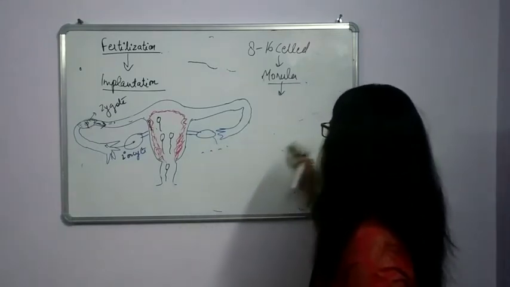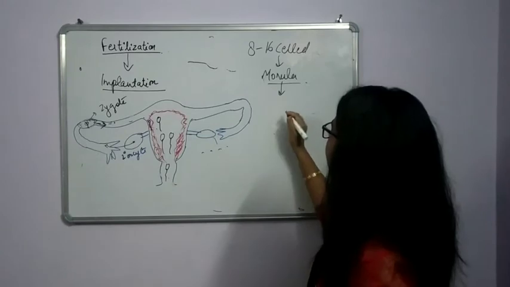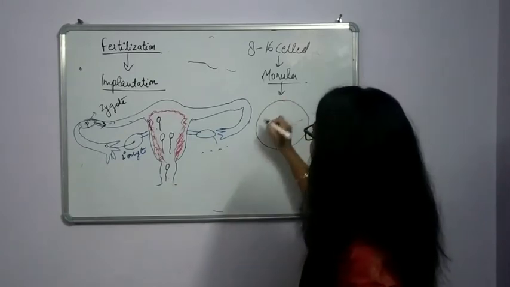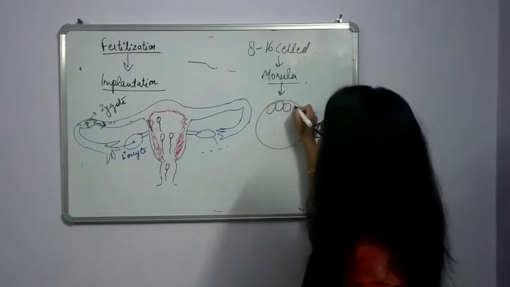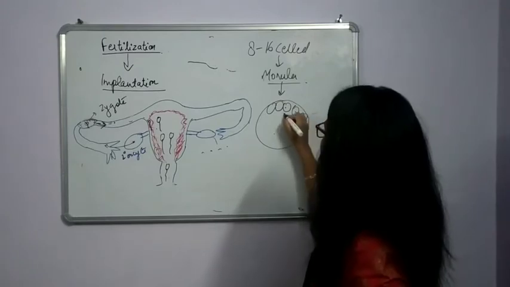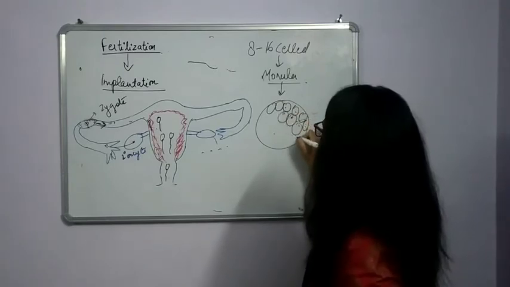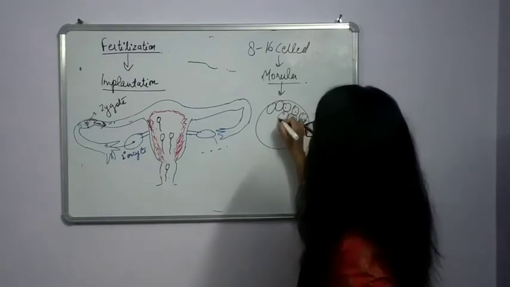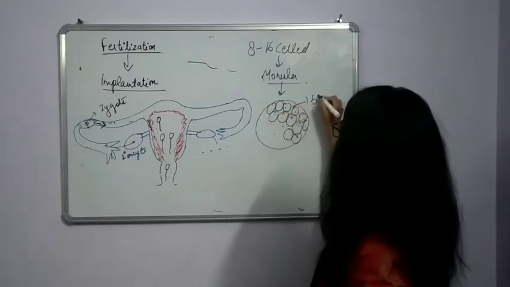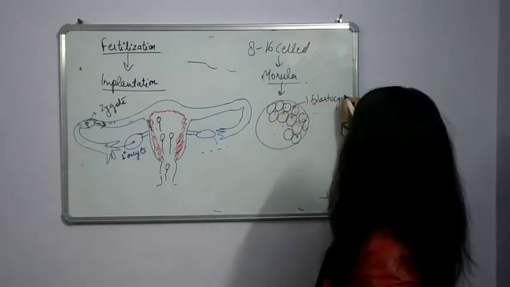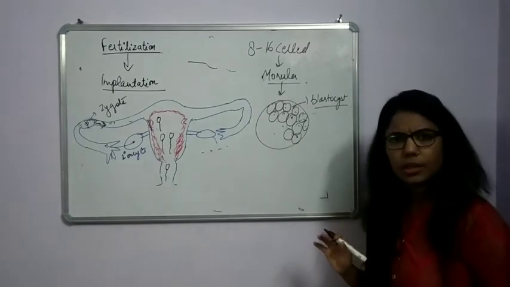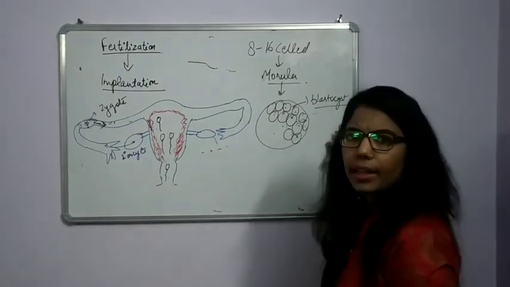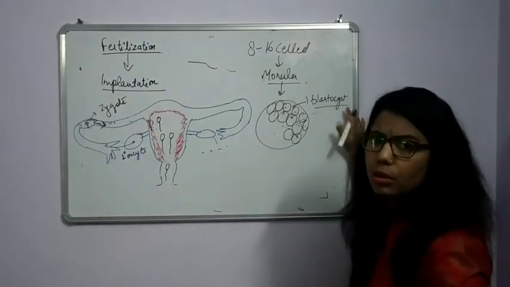From 2 to 4 to 8, now 16 to 32, again there will be formation of some more cell structure like this. This structure is known as blastocyst. In mammals we say blastocyst. In others we also say blastular structure.